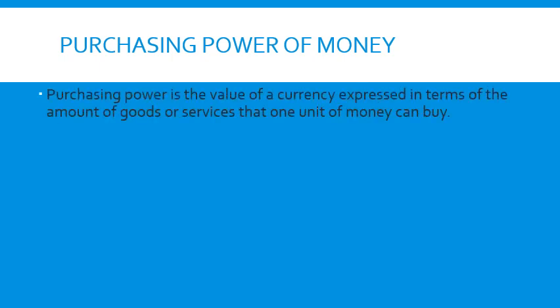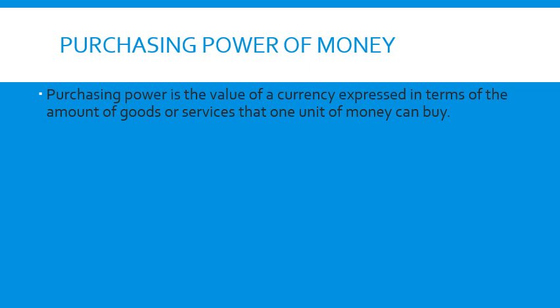Yes, now we discuss the purchasing power of money. The previous diagram very clearly indicated the purchasing power of money is reducing from time to time. It is the value of a currency expressed in terms of the amount of goods or services that one unit of money can buy. So that changes from time to time. Normally it reduces from time to time. Why does it reduce?